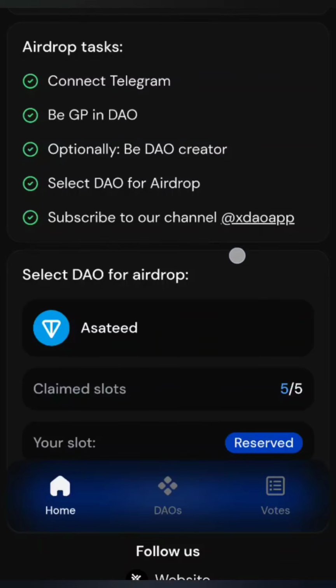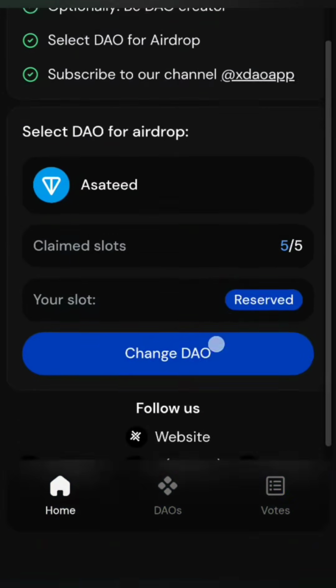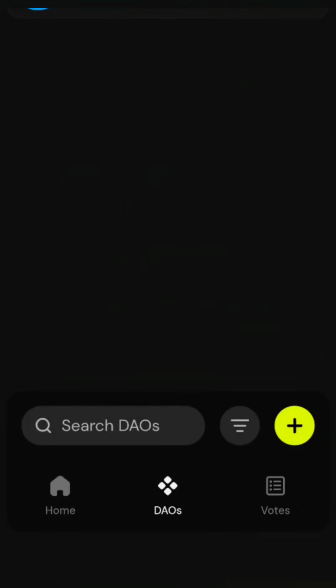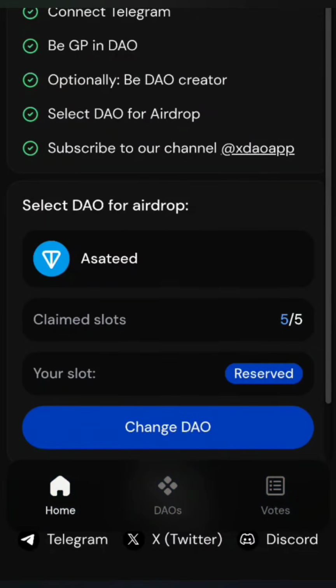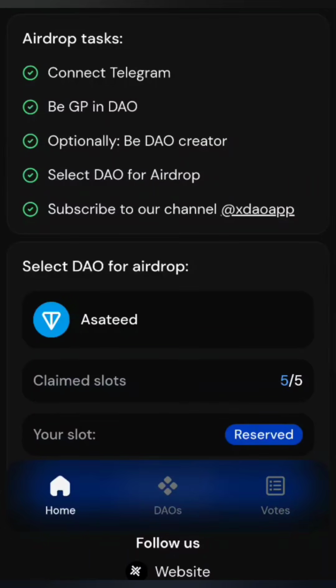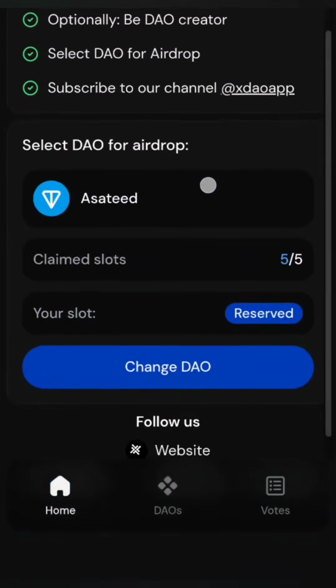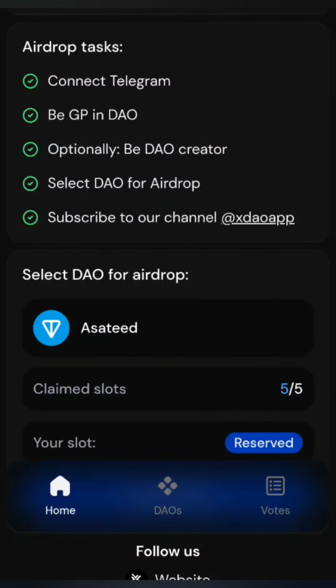And option number 4 says select DAO for airdrop. You should select a DAO for an airdrop, okay. You come here, you select your DAO, which is this one for me, and then you subscribe to their channel, and all of these options should be green. Number 3 is optional. Yeah, and after that, you are eligible for the airdrop.